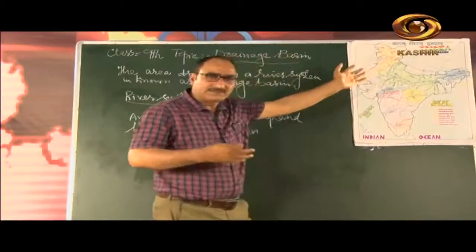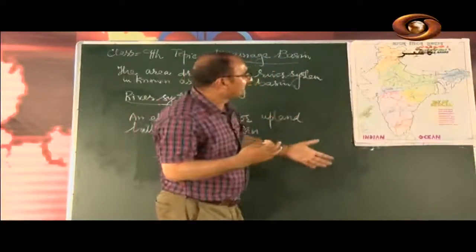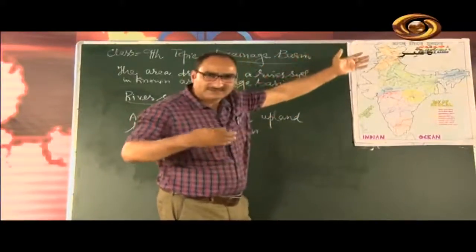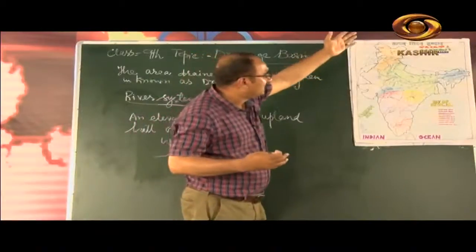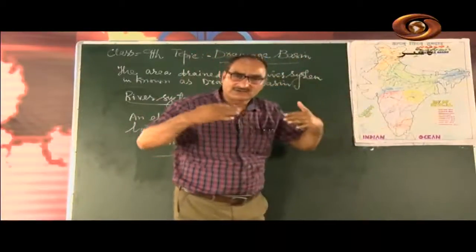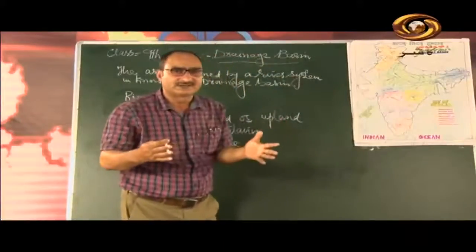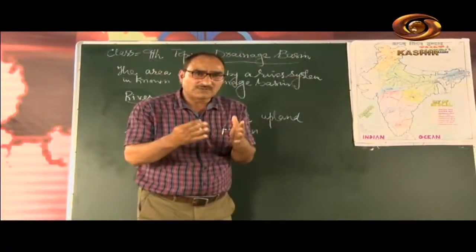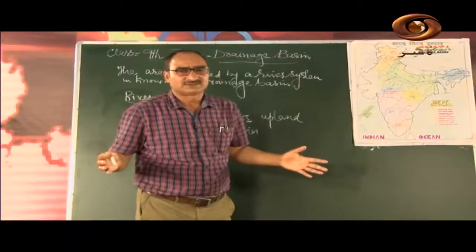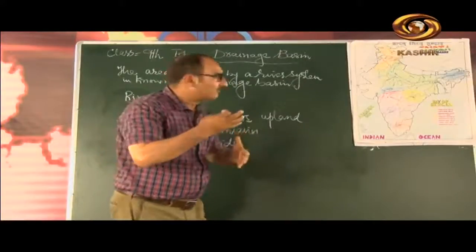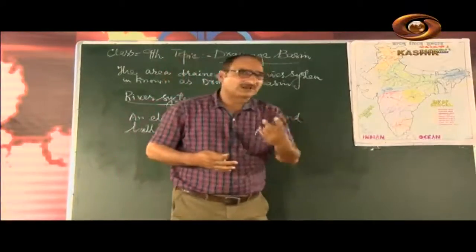First of all I will tell you about the Himalayan rivers, because you might have read in the first lesson that the land surface of India has been divided into 5 physiographic divisions. The main are 3 and 2 are subdivisions.